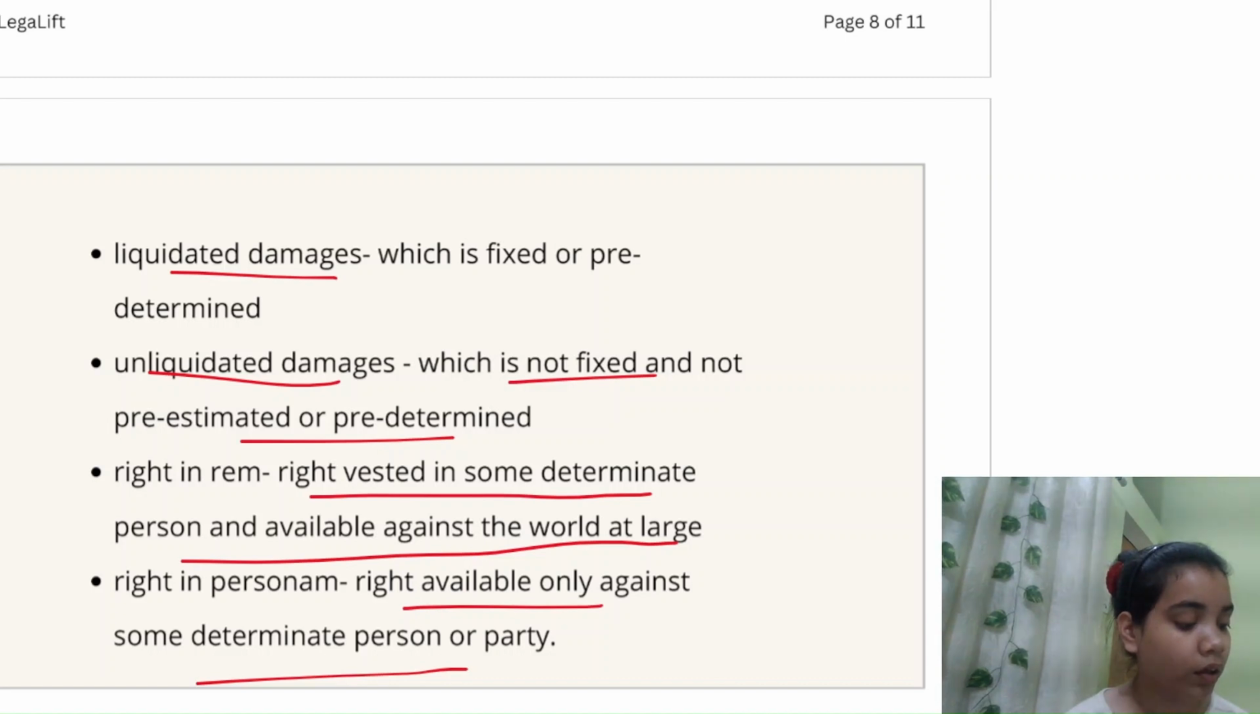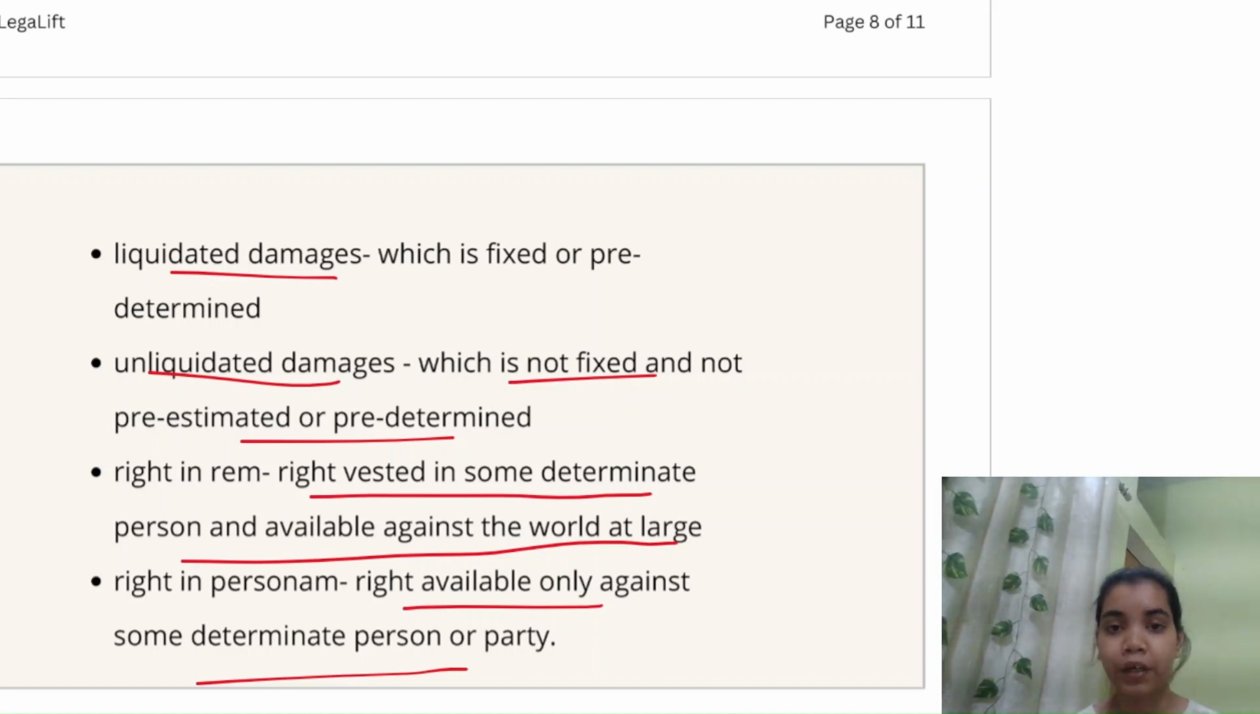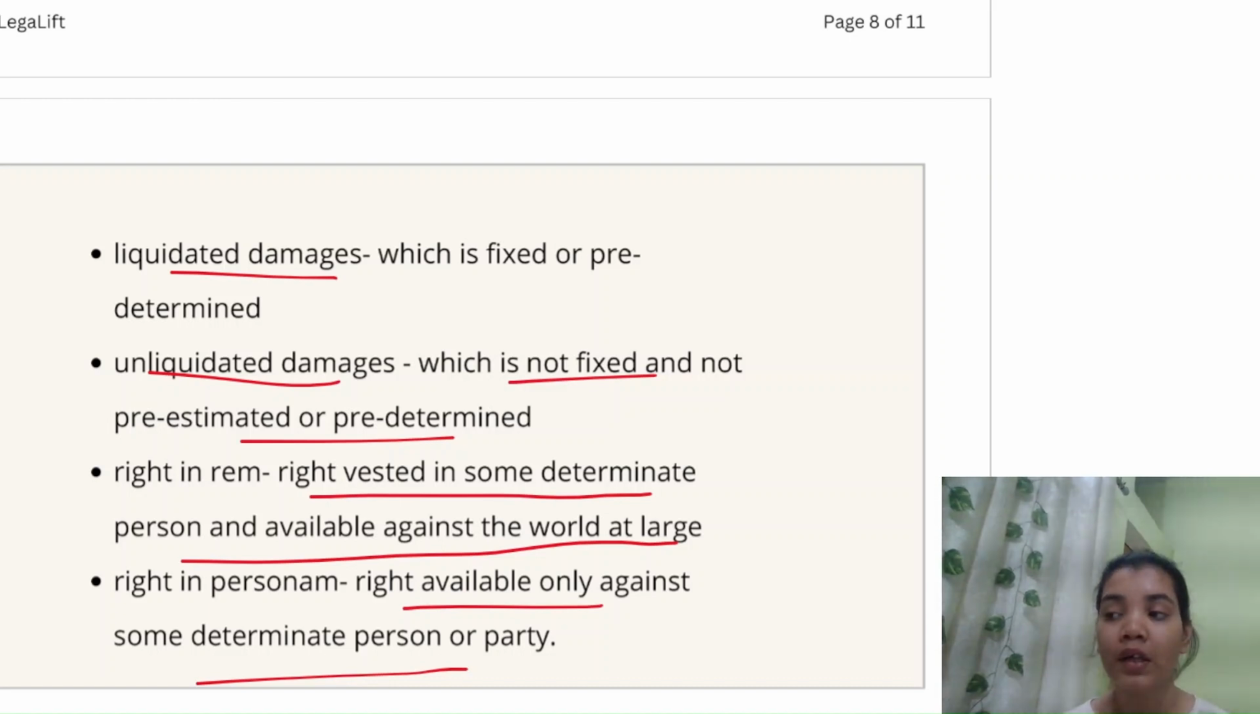So right in rem is the right you have against the world at large. Like right to life, अगर right to life एक right है, तो ये right protect करने की जिम्मेदारी world के हर person की है. आपका right to life कोई भी person आपसे छीन नहीं सकता, और अगर वो छीनता है तो you have the right to go to court and file compensation or file a suit against him, whatever it is required. Okay, and right in personam is the right you have against a determinate person और party.